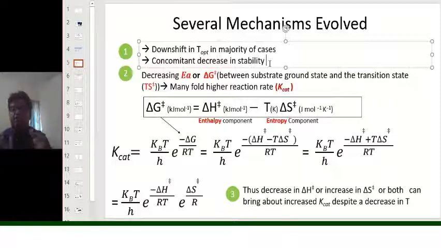Here, the decrease in stability is to such an extent that the organism can survive, the enzyme can survive, but the catalytic rate will also be increased.